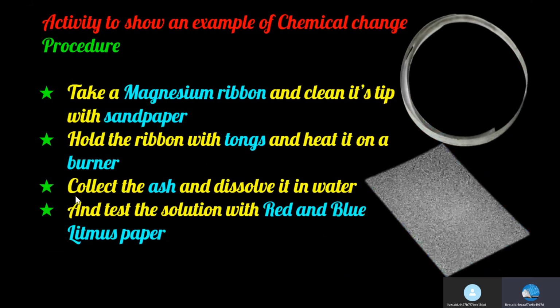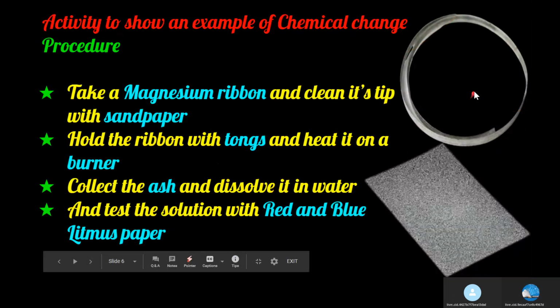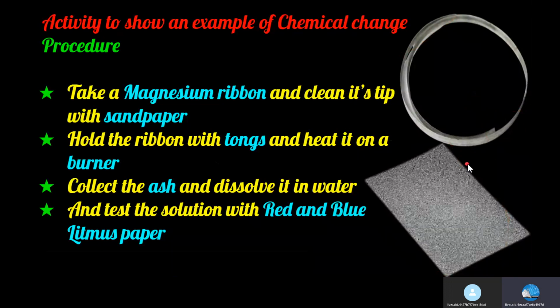Activity to show an example of chemical change. Procedure. Take a small piece of magnesium ribbon and clean its tip with a sandpaper. Hold the ribbon with tongs and heat it on a burner. Magnesium ribbon burns completely. Collect the ash and dissolve it in water. Test the solution with blue and red litmus paper.